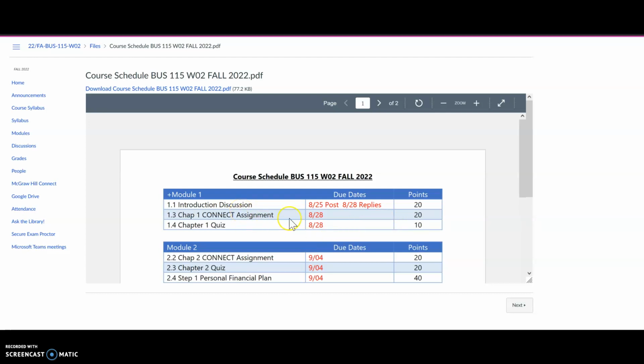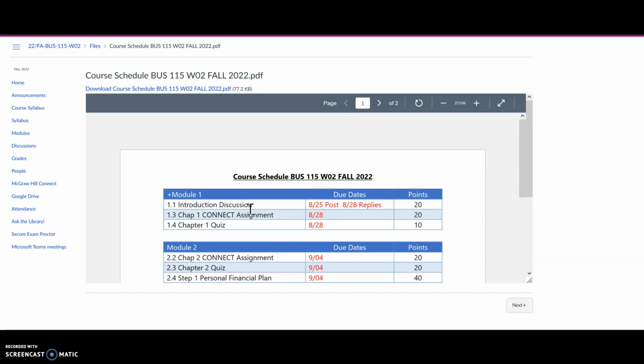The initial post is due on August 25th, which is a Thursday. Most all the discussions are due on Thursday. There might be some exceptions, but most of the initial posts are due on Thursday. And then the replies are due on August 28th, which is a Sunday. Most of the replies and these assignments are due on Sunday. There, again, are some exceptions, so pay special attention to those due dates. For the discussions, at least 2 replies to classmates are required.